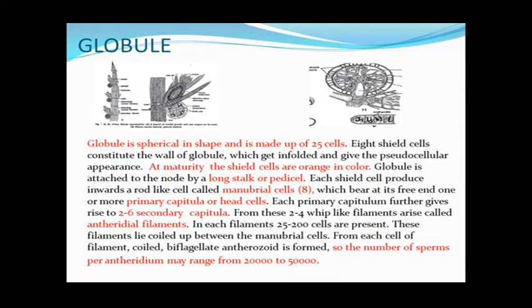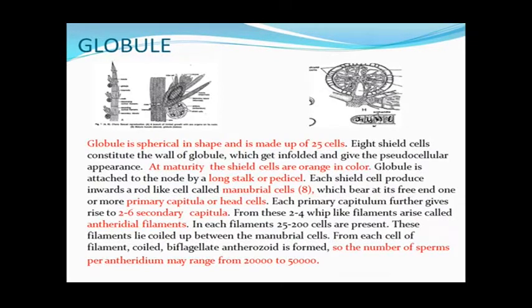From each of the secondary capitula, 2 to 4 thread-like or whip-like filaments originate. These are called the antheridial filaments. In each filament there may be 25 to 200 cells, and from each of these cells one biflagellated coiled antherozoid is formed.